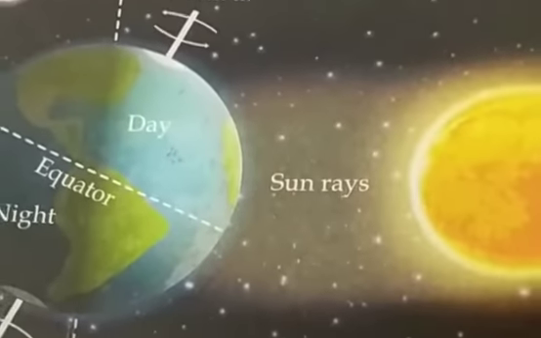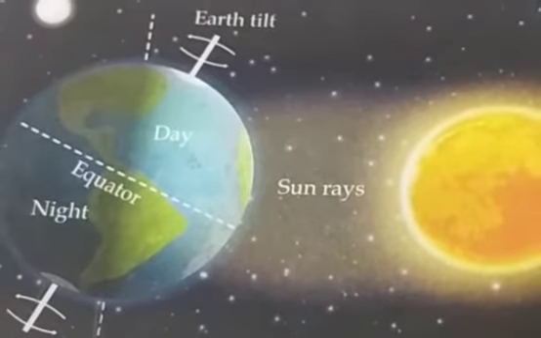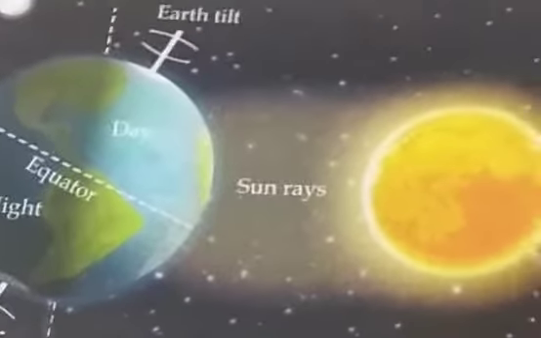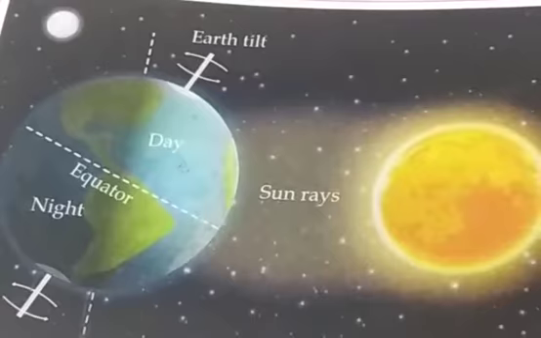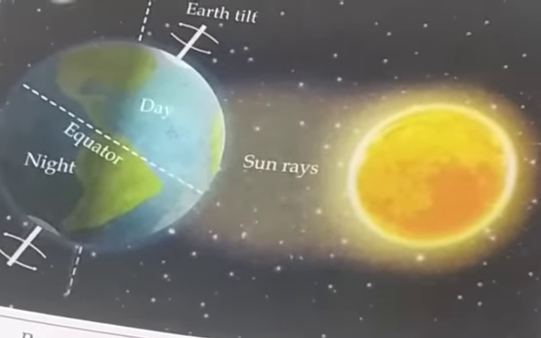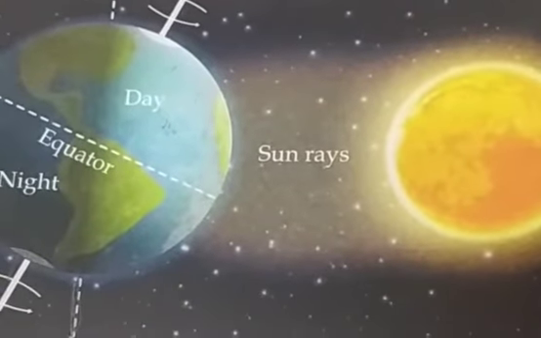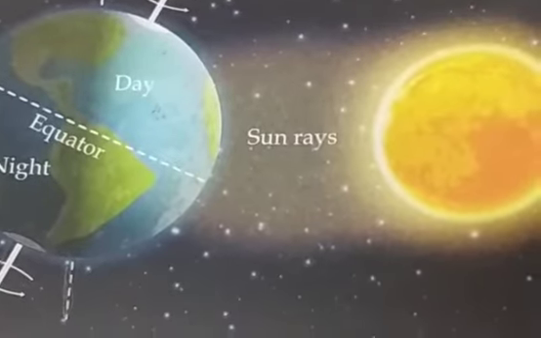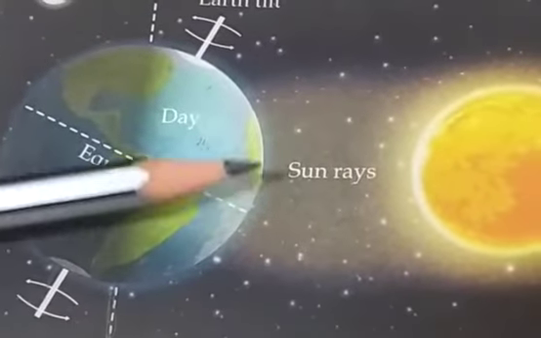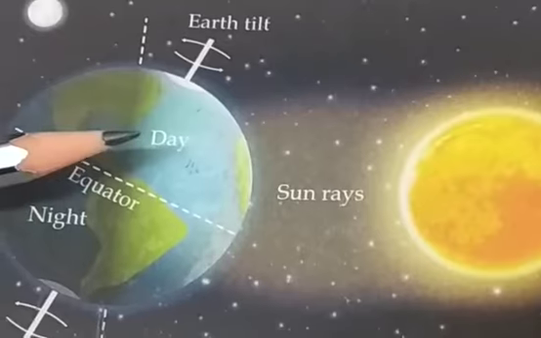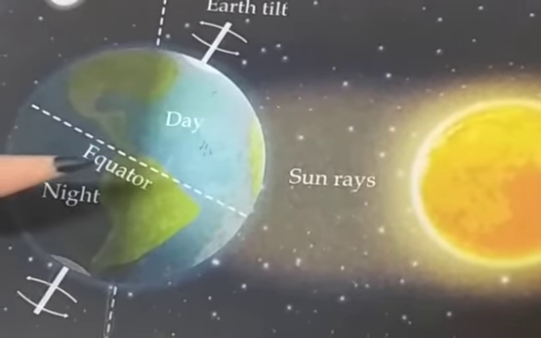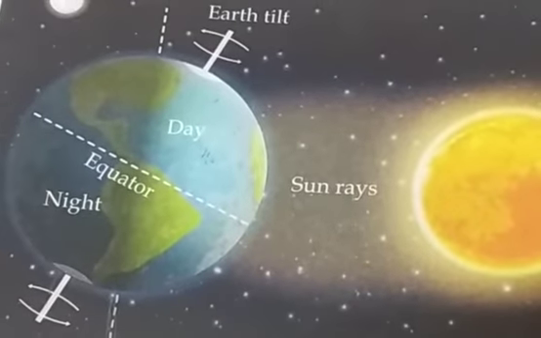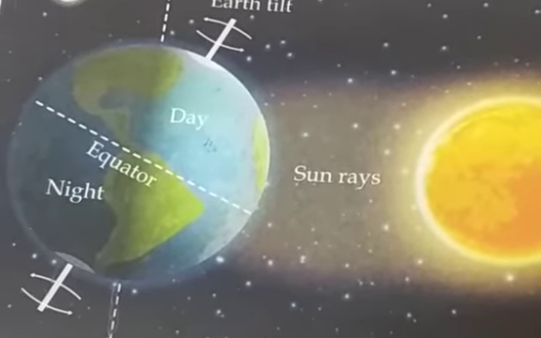Next we will go to movements of the earth. Always remember students, movements of the earth are of two types. One is rotation and one is revolution. Rotation of the earth means the spinning of a planet on its own axis. That is called rotation. Then revolution means it is going around the sun. So first we will go to rotation.